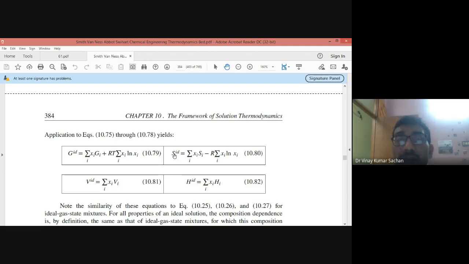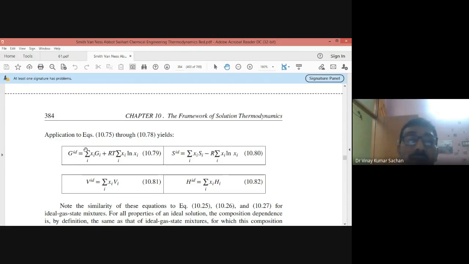Similarly here, S^id minus sigma xi Si. Here we have taken all components together in the pure component state, all summed up for the entropy. And then the change in entropy, S^id minus sigma xi Si, if you take it to the left hand side, is equal to minus R sigma xi ln xi. So here ln xi is a negative value, so it will become positive. So entropy will increase. So the entropy change of mixing will be a positive value.